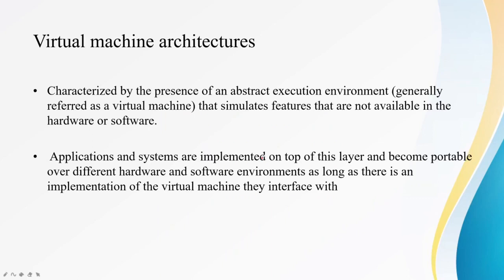Virtual machine architecture is a third type, and it is characterized by presence of an abstract execution environment. So there is an abstract execution environment created, and what this environment does is it simulates the features that are not available in the hardware or software. So your original hardware or software will not be having that particular feature, but by an abstract environment that is created, some features are simulated.